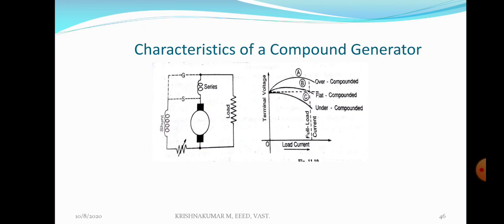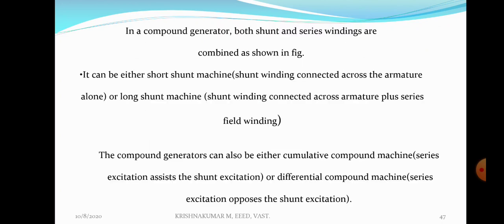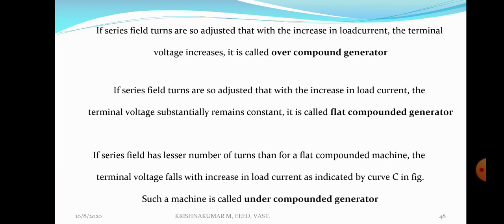When load increases, the flux produced by series field ampere turns is more in the case of an over compound generator. In a flat compound generator, it is almost constant. In an under compound generator, it decreases when load increases. Therefore, more voltage will be developed in the over compound generator than the terminal voltage. Generator voltage is almost equal to terminal voltage in the case of a flat compound generator. Generator voltage is less than the terminal voltage in the case of an under compound generator. Thus, there are three generators. All these things are explained in these last two slides.